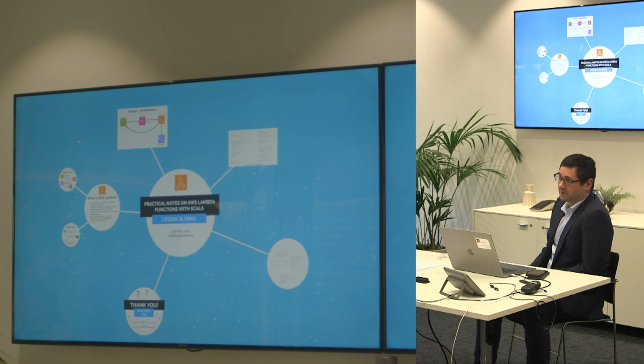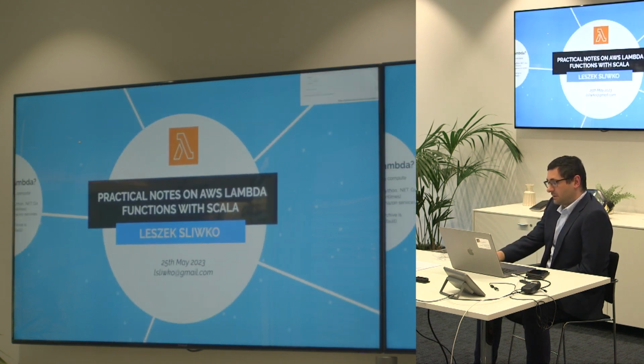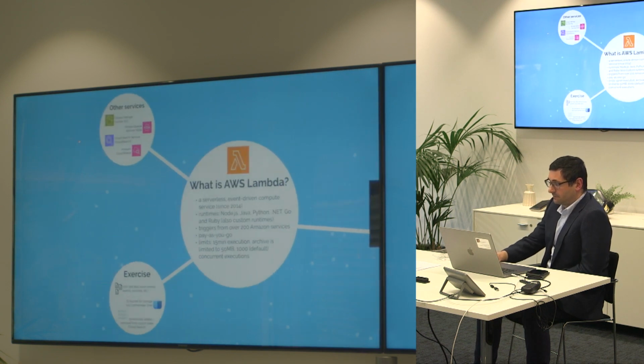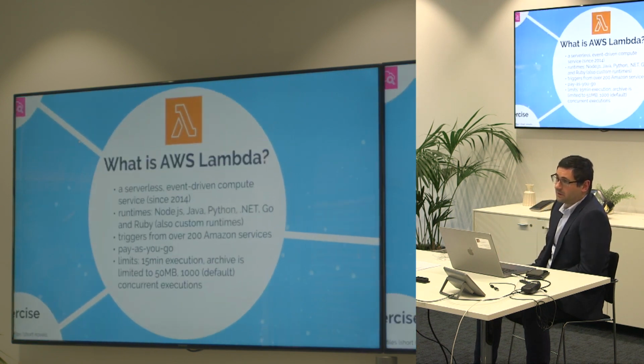In this presentation, I focus on a very recent feature added to AWS, which is AWS Lambda, which is nothing less than a serverless framework. We don't really have to care about infrastructure, we just develop code, set up, in quite a convoluted way, triggers, and just run it.